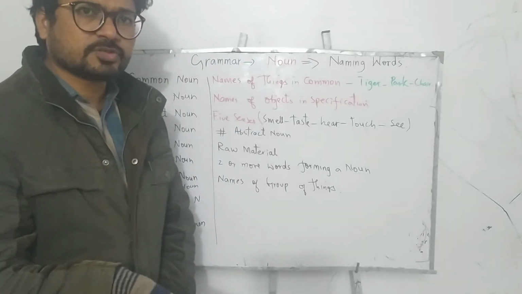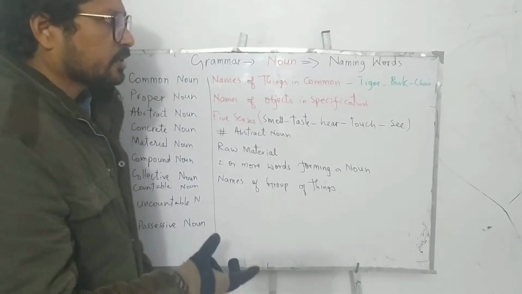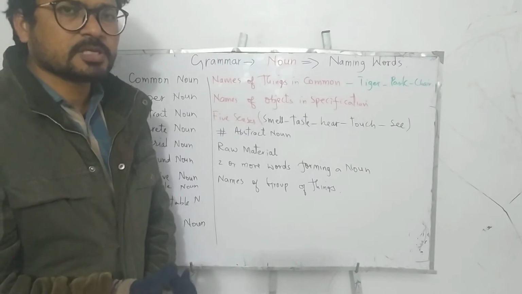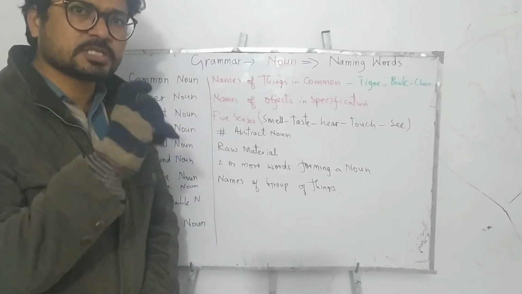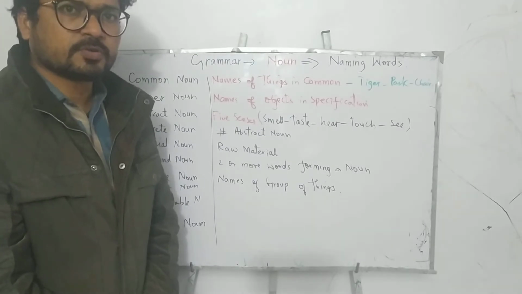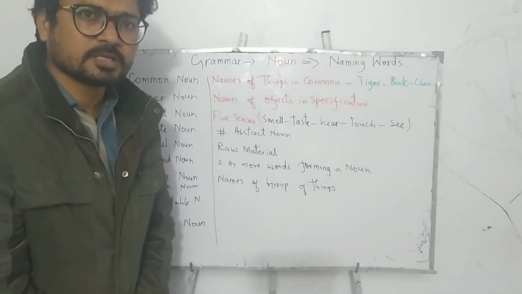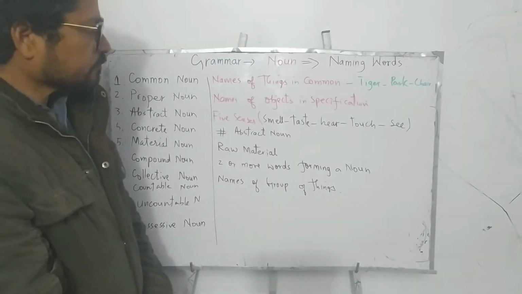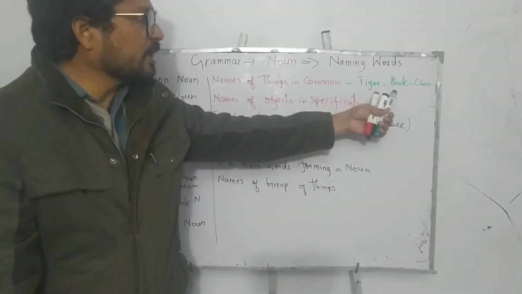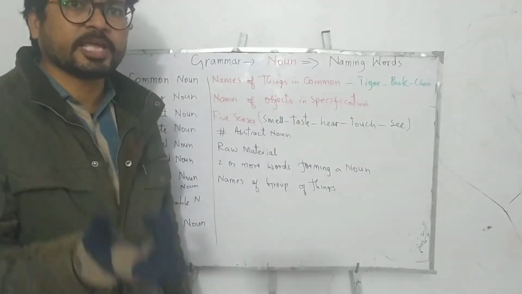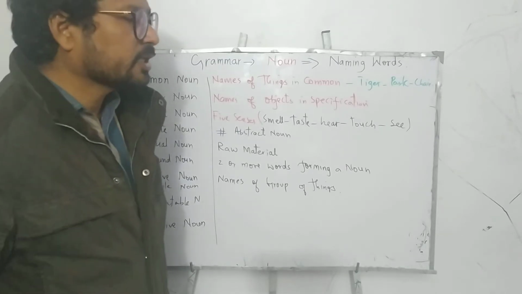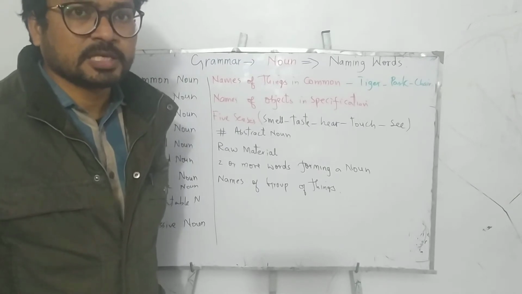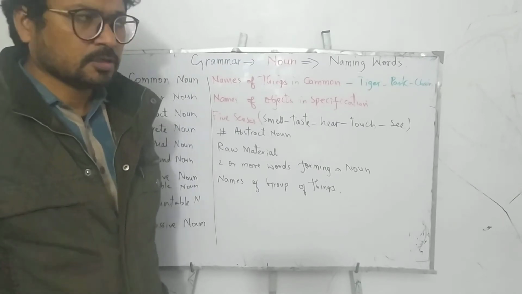The word country is common because everywhere there are a lot of countries, but Pakistan is a proper noun because there is no other country with the name of Pakistan. Similarly, Islamabad, the word city is a common noun because it is found everywhere, but the name of a city like Islamabad is a proper noun because there is no other Islamabad like this one. Similarly, the names of places, like I have written here park. The word park is common, but when you name the park like F9 Park, like Ayub Park, it becomes a proper noun. So when you name anything in any specification, it becomes a proper noun.